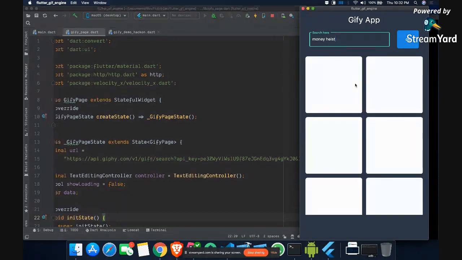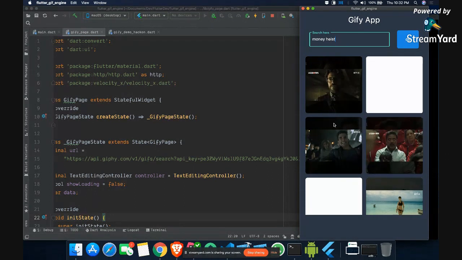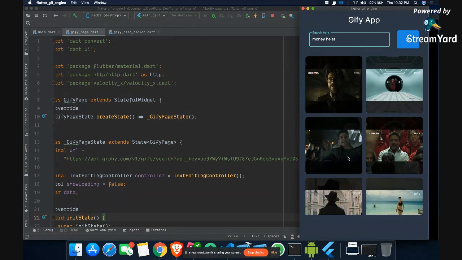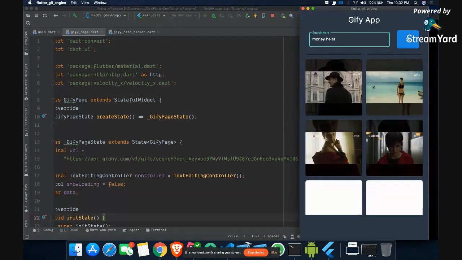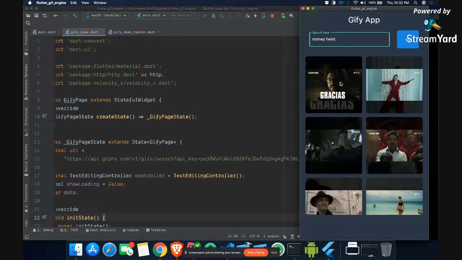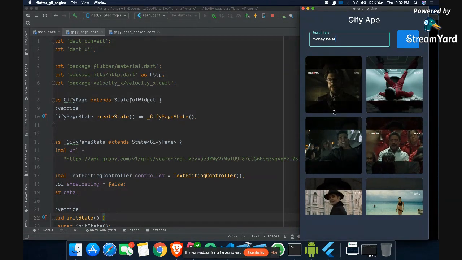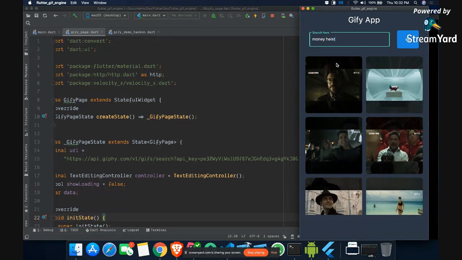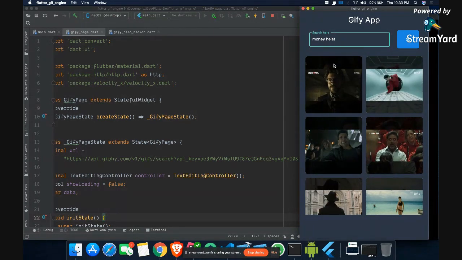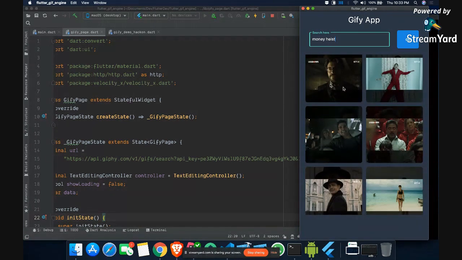It is taking some time, I guess, but it should work. So you can see these are the gifs which are coming over here, and this is what we are trying to make. I have done some more work on this, like you can see there is a background for the same GIF with some blur, and I have changed the opacity so that it does not look bad when the GIFs are not of full size.